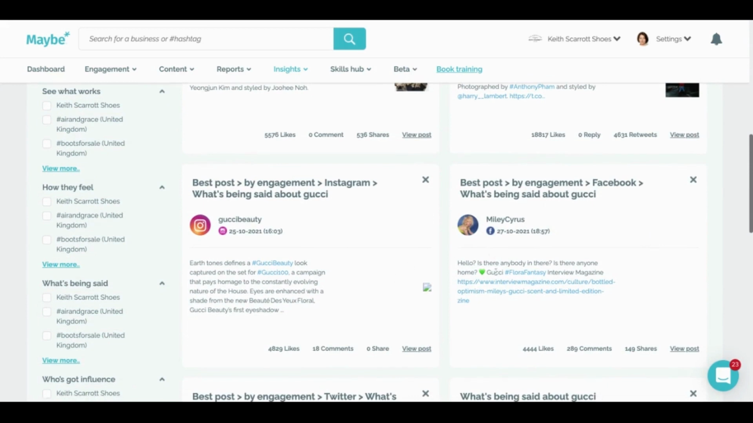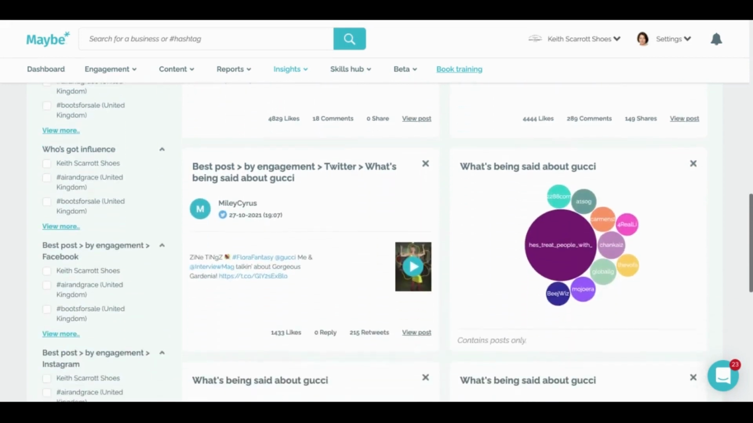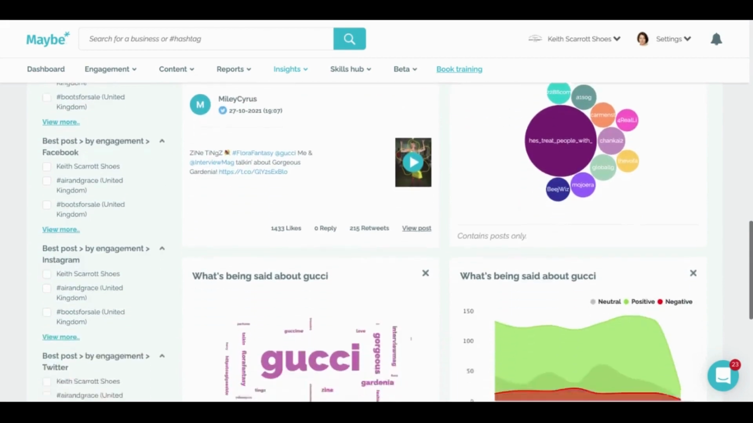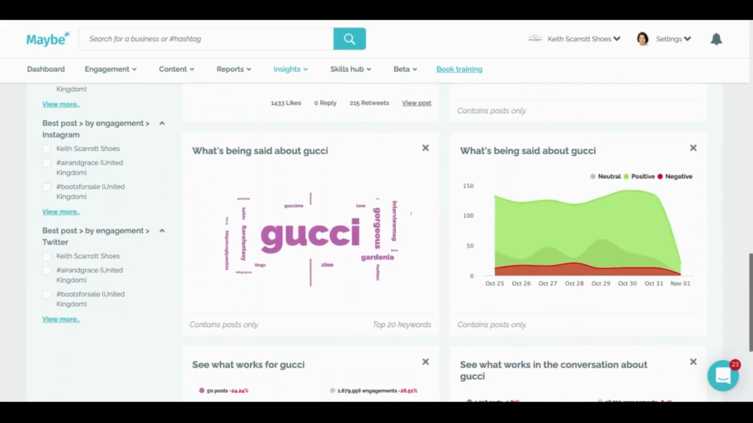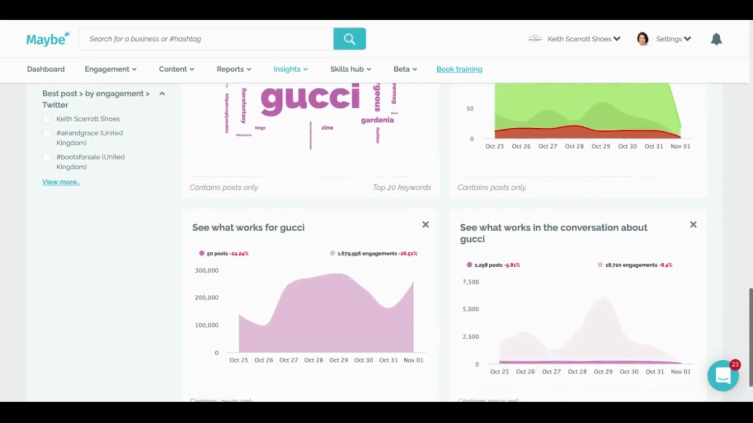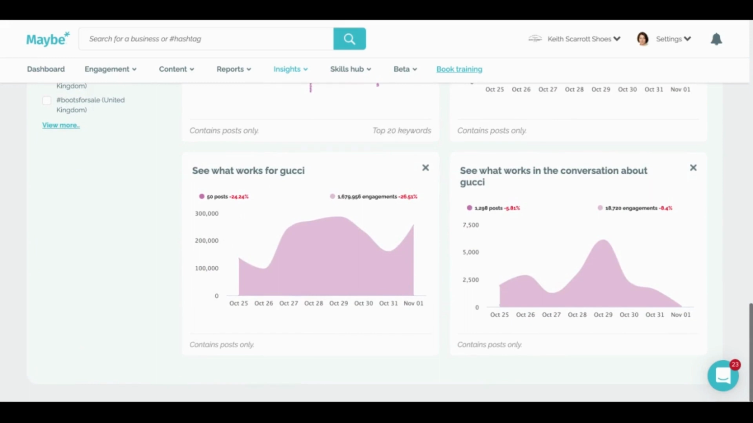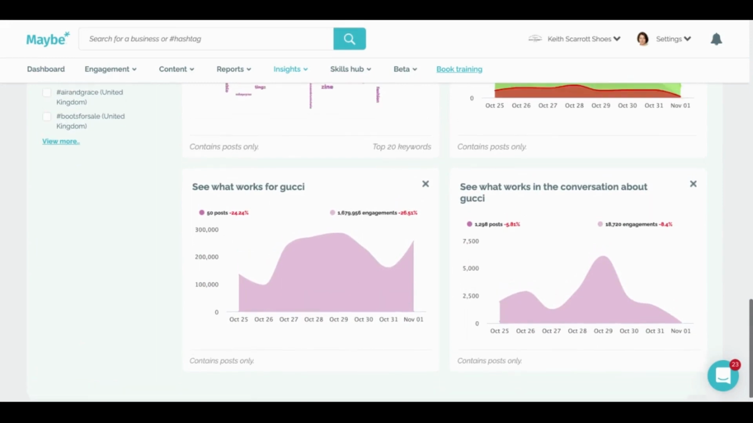about Gucci. Remember I said that we track mentions. You see here that they've just written Gucci, and this is pulling out the best post about what somebody else is saying. They haven't actually tagged Gucci, but Miley Cyrus said something great about Gucci and it is being pulled out here. And then you can see the influencers, and you can see the word cloud about what is being said about Gucci, sentiment, and what content is working best. And you can see that for 7.9 million businesses on demand.